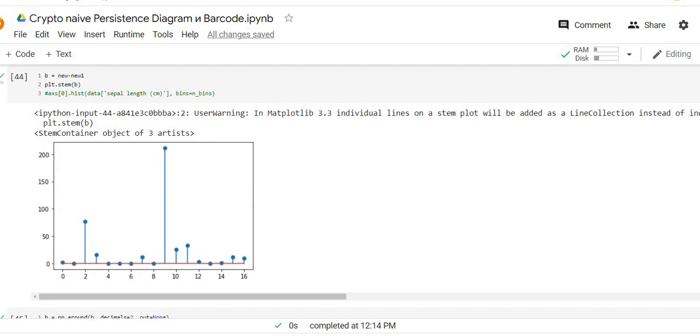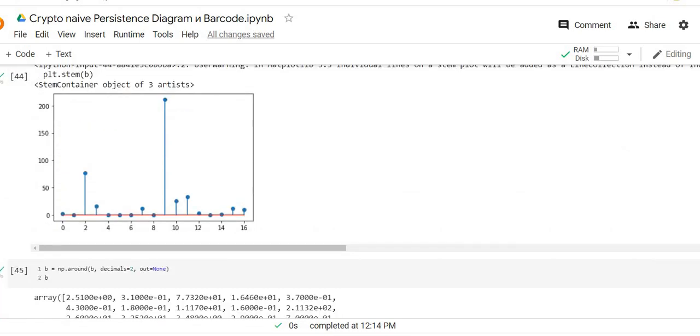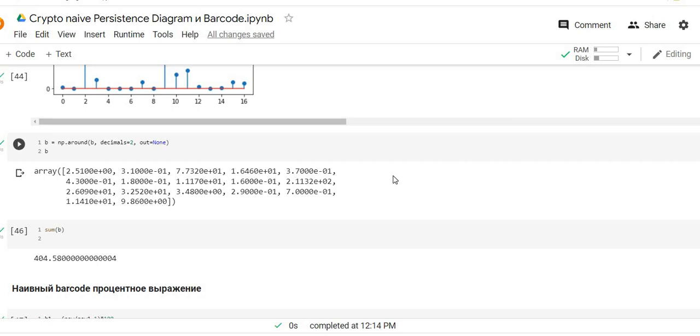So in this connection, we can also analyze a naive barcode, naive because it's the difference for us between the local maximums and local minimums, which were the previous local minimum, according to the next local maximum.